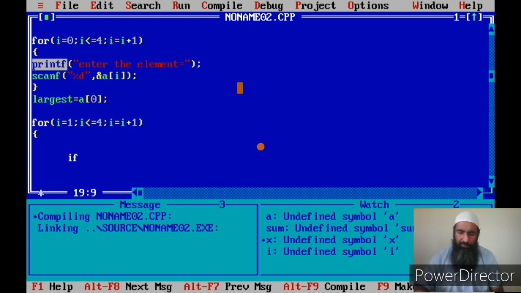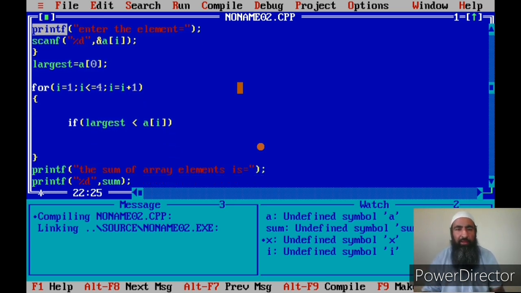So if my largest is now less than A of I, then for each pass, this A of I is a reference to a different element of the array.